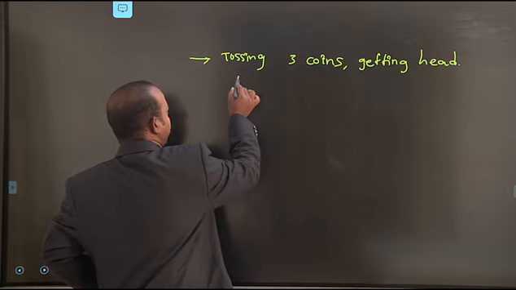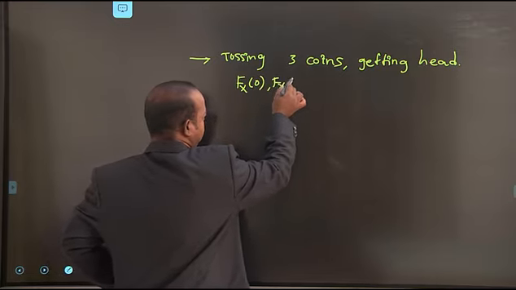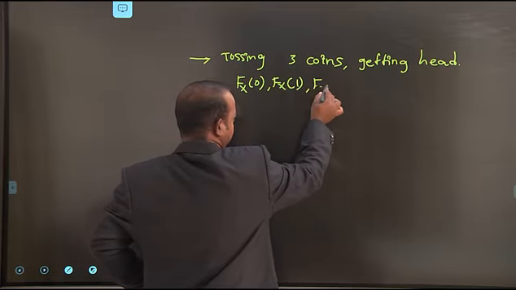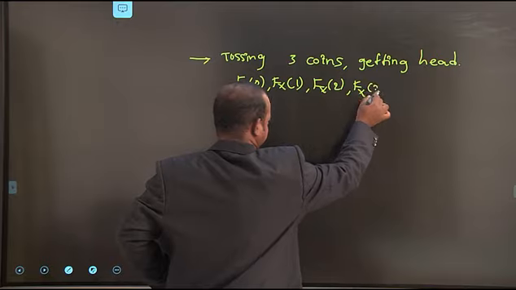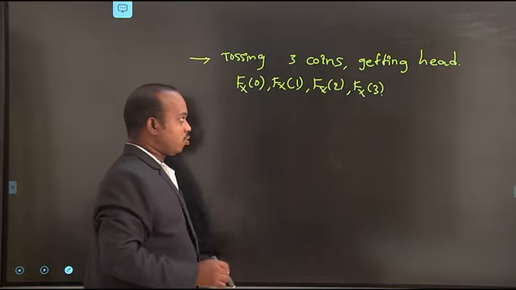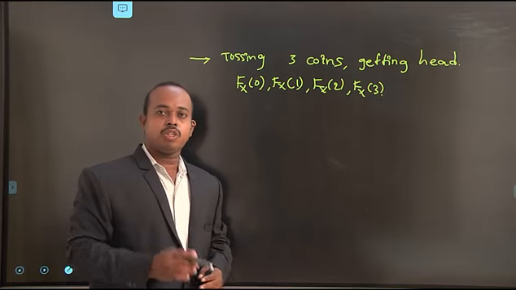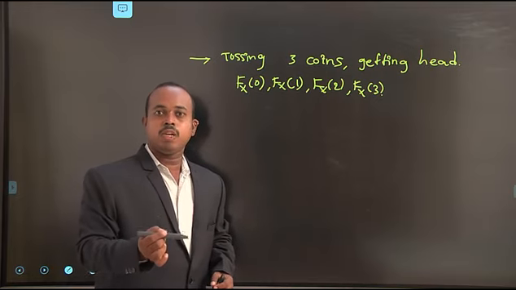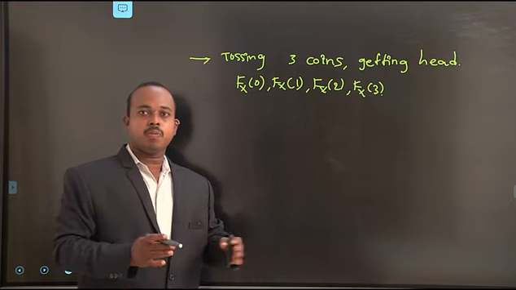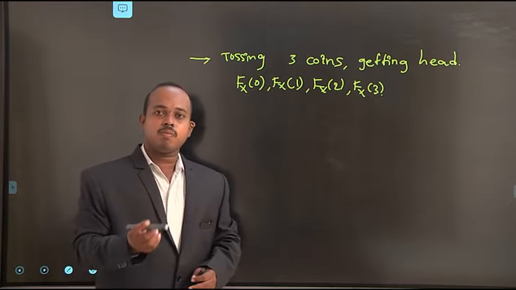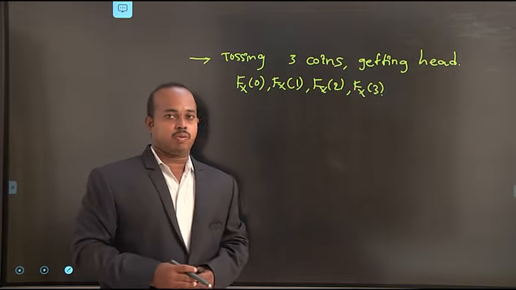Those are f(x) of 0, f(x) of 1, f(x) of 2, f(x) of 3. This is one example. How can we find the probability distribution function, otherwise the cumulative probability distribution function? The cumulative probability distribution function is the sum of all the probabilities up to the set values.